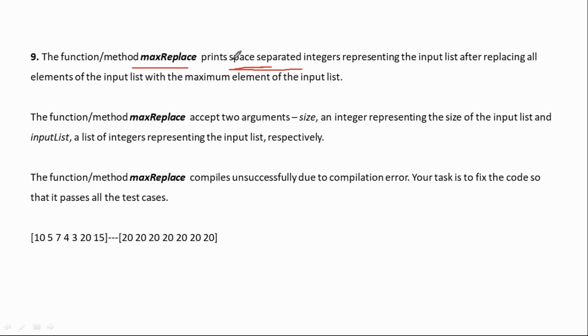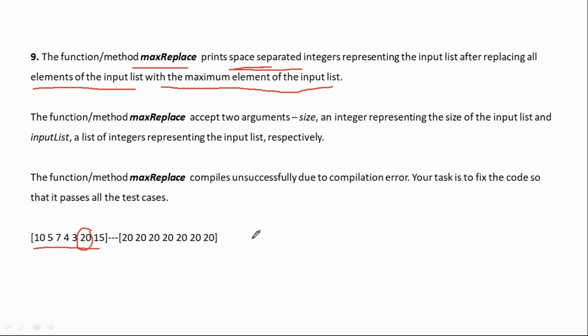They particularly mention to print space separated integers representing the elements of the input list replaced with the maximum element of the input list. So the input is this, and every element should be replaced with the max element. Out of this, 20 is the max element, and you have to print it how many times? 10, 5, 20, 7 also 20, 4 also 20, 3 also 20, 20 also 20, 15 also. All elements should be replaced with the max element.